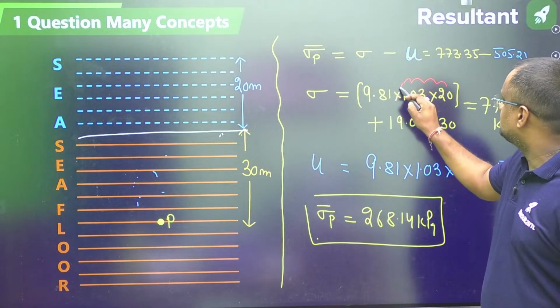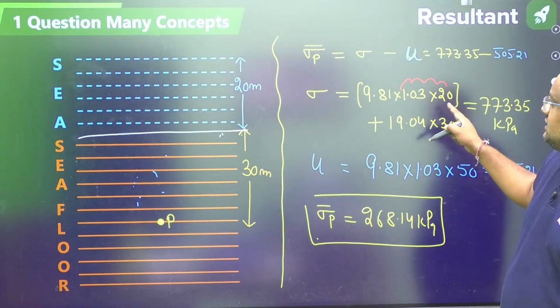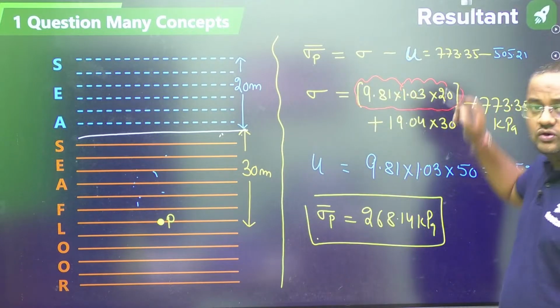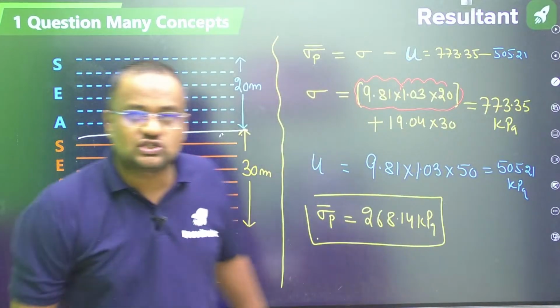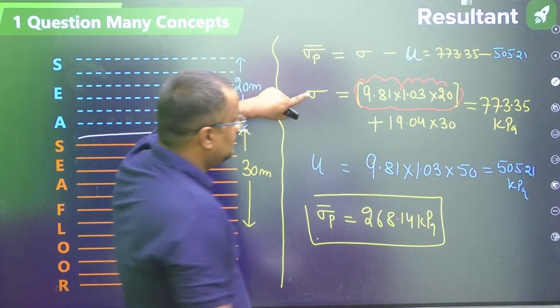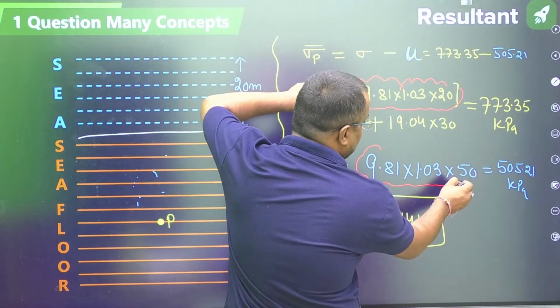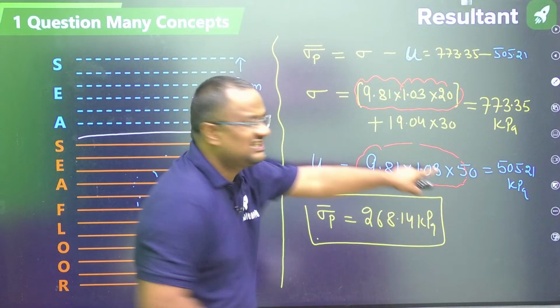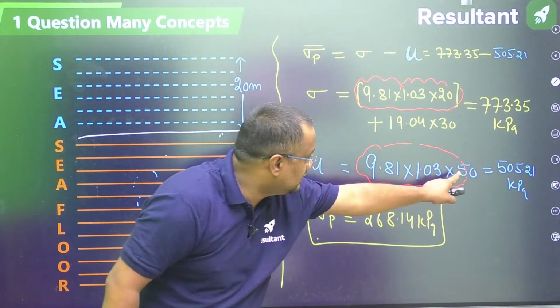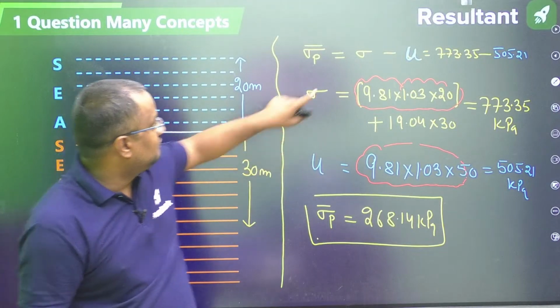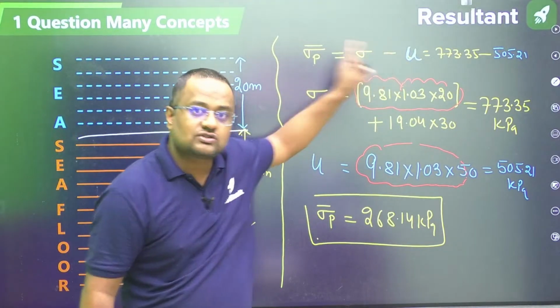Yes, this will be neglected: 9.81 into 1.03 into 20 will be neglected, if I am not considering that fluctuation above ground level. And here, 9.81 into 1.03 into 50 is 20 plus 30, so that 20 I can remove, and it will not be added here, so the answer will be the same.